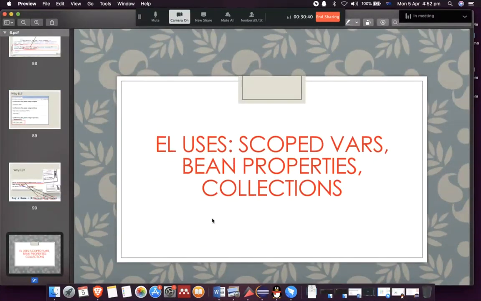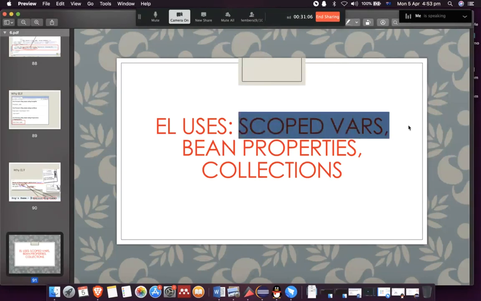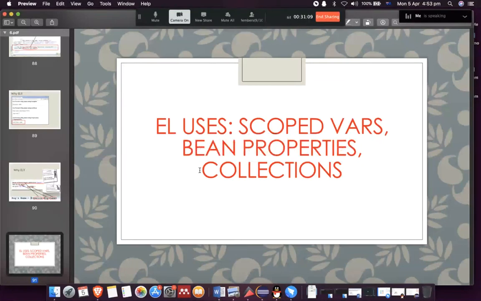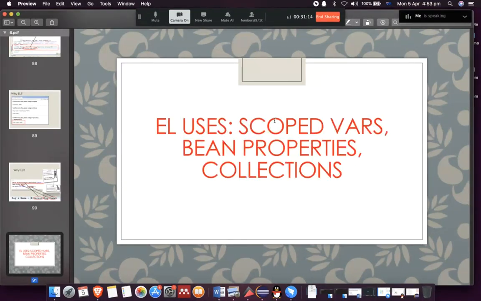There is another important concept with expression language, which is called scoped variables. Okay, and I'm going to demonstrate to you what a scoped variable is in a second. And also, expression language uses scoped variables, it uses bean properties, and it uses collections. So expression language is a combination of different concepts in Java.